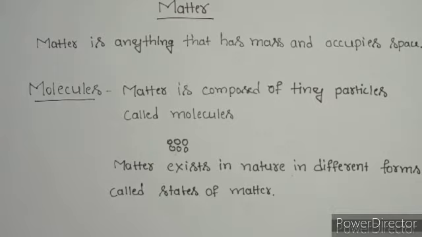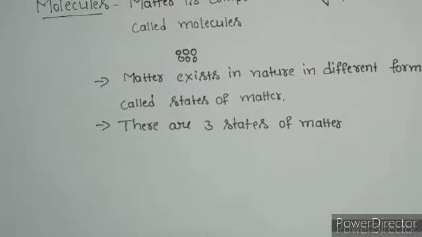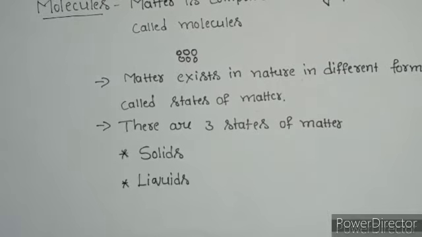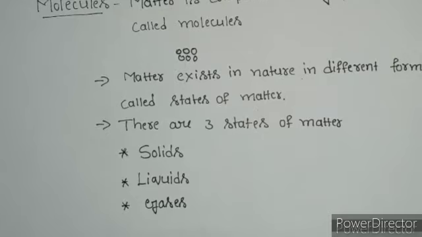So now let us look at what the different states of matter are. There are mainly three states of matter. Matter exists in nature as solids, liquids, and gases. These are the three basic states of matter: solids, liquids, and gases.